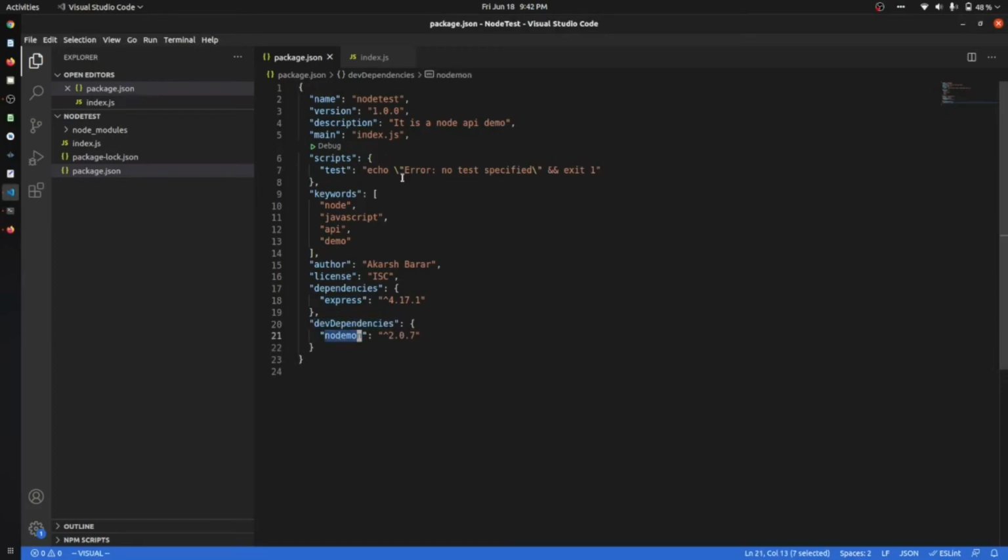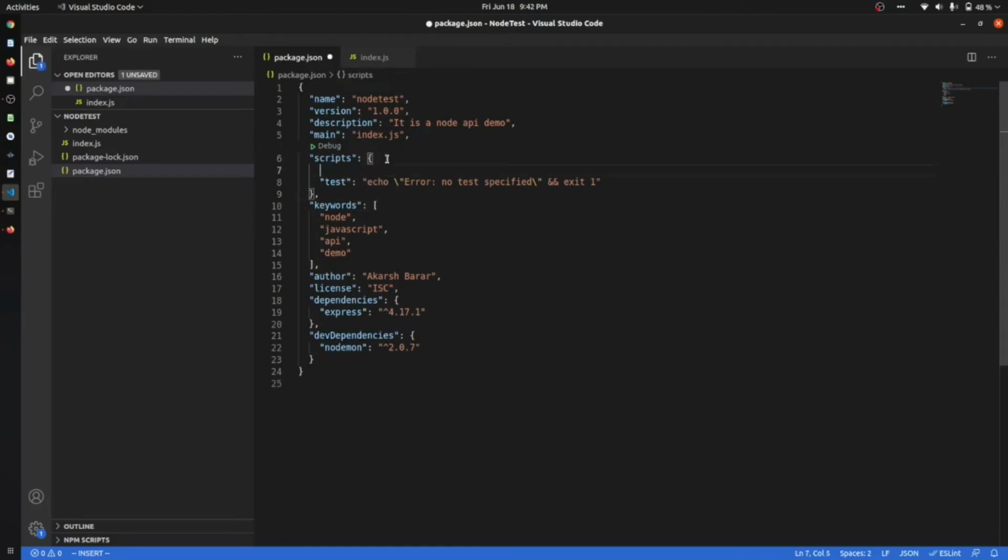Okay. But what we want is that every time we save our application, our server should restart. So in order to do that, we have to go and type a script called start, and inside that we type nodemon index.js.